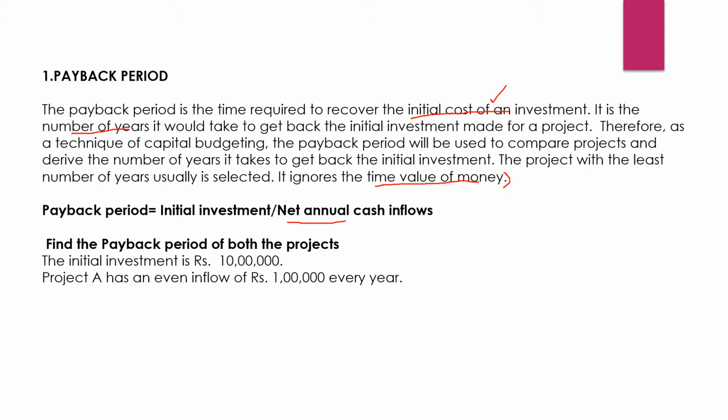This example says that the initial investment is 10 lakh, and project A has an even inflow of 1 lakh every year. That means 1 lakh we will be getting every year. So what is the formula? Initial investment, which is 10 lakh rupees, divided by the net annual cash inflow, in 1 year we are getting 1 lakh rupees. So in how many years will we be recovering it? We will be recovering it in 10 years. Understood? So this says that this 10 lakh rupees we will be able to recover in 10 years.